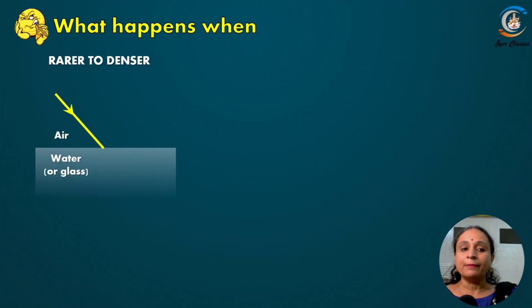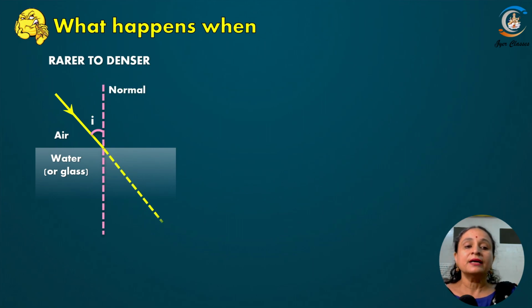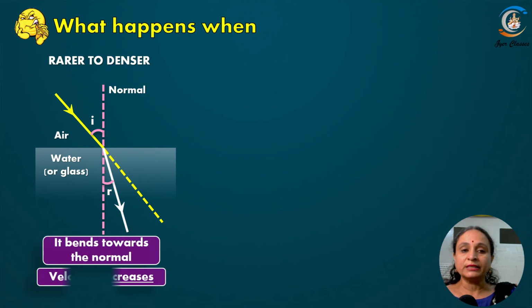Let us take more example. Let us take the case of air and water or glass. Then we know that the ray will bend towards the normal, right? Now velocity is decreasing, right?